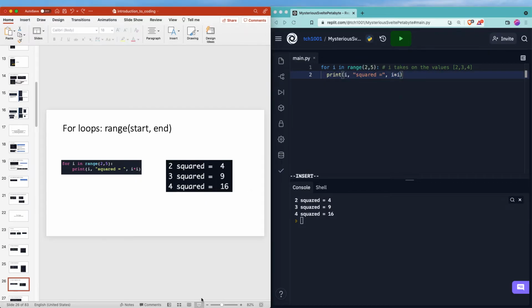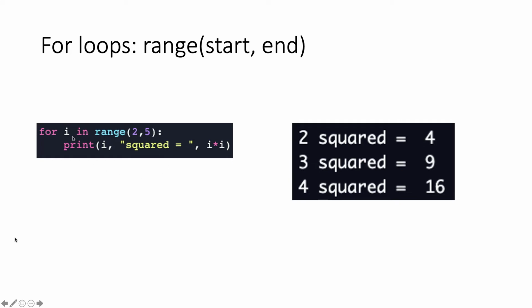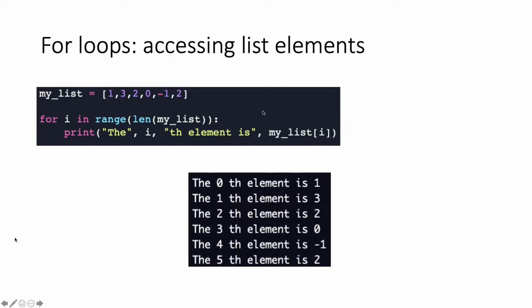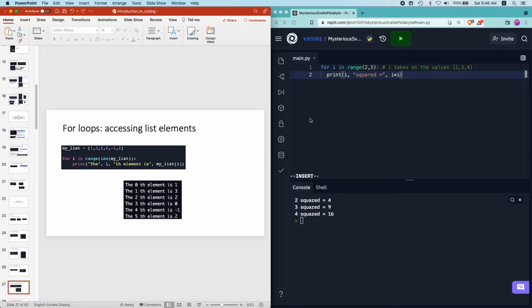So yeah, if you don't want the variable i to take on 0, 1, and 2, and you want to start from arbitrary numbers, then you can use the range with start and end. So what is a for loop particularly useful for? It's useful for accessing list elements.